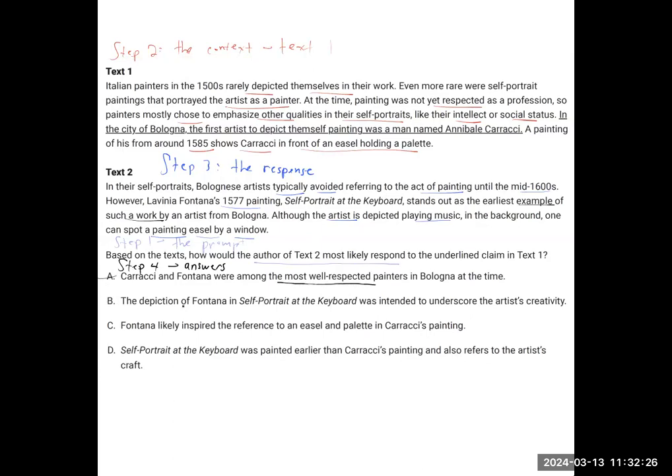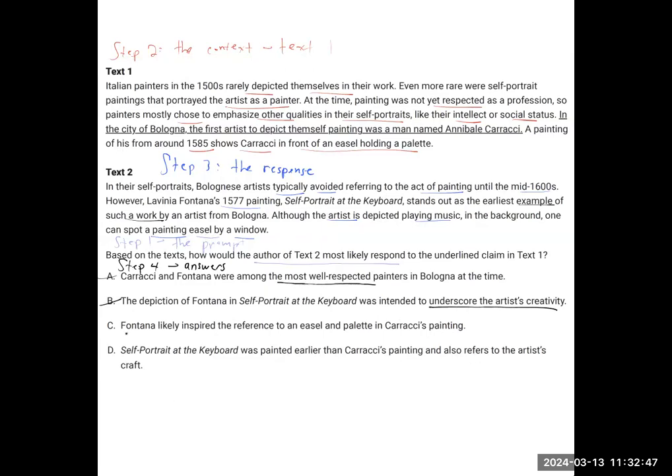Answer choice B, it was intended to underscore the artist's creativity. Well, we just don't see a mention of that. All we see is that the artist was playing music and there was a painting easel by the window. So there was no mention of what the intent was.